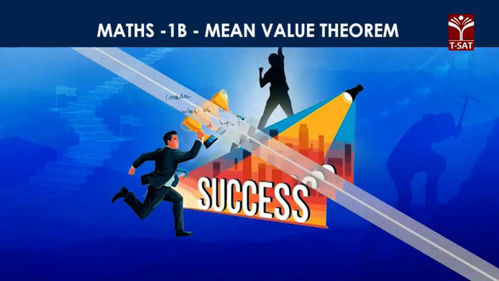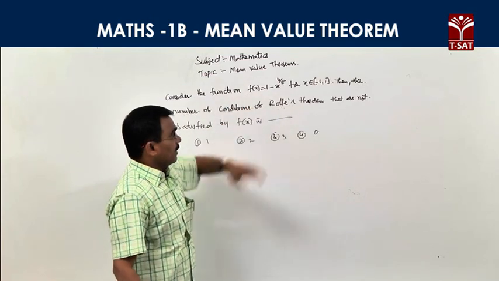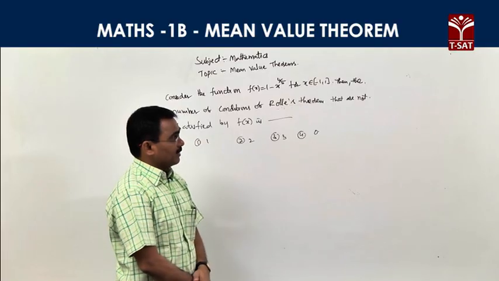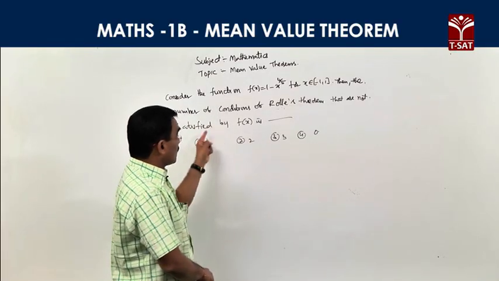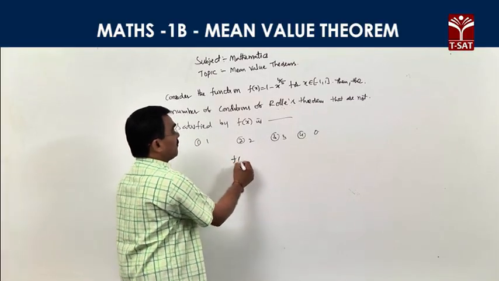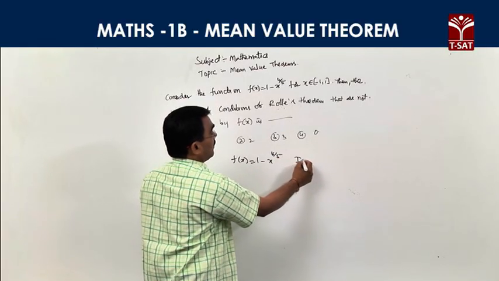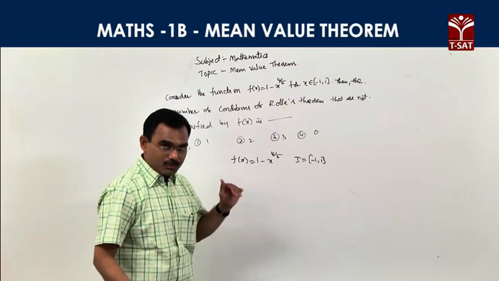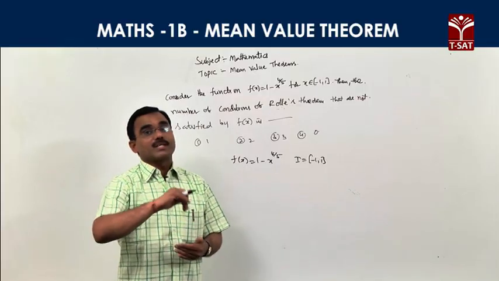Next problem: consider the function f of x equal to 1 minus x power 4 by 5 for x belongs to closed minus 1 comma 1. Then find the number of conditions of Rolle's theorem that are not satisfied by f of x. Given function is f of x is equal to 1 minus x power 4 by 5, and the interval I is closed minus 1 comma 1. Apply Rolle's theorem. Rolle's theorem has 3 conditions. How many conditions are not satisfied?